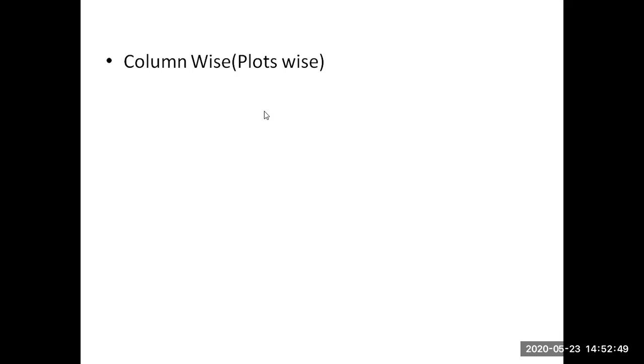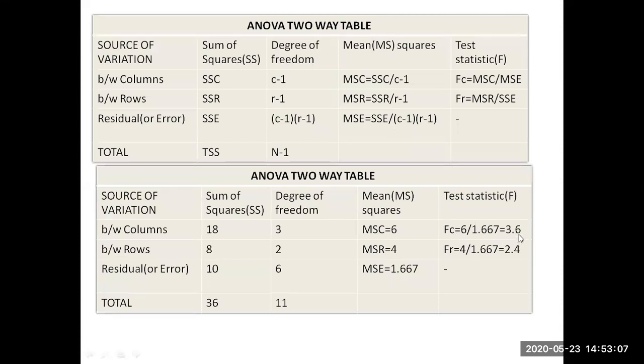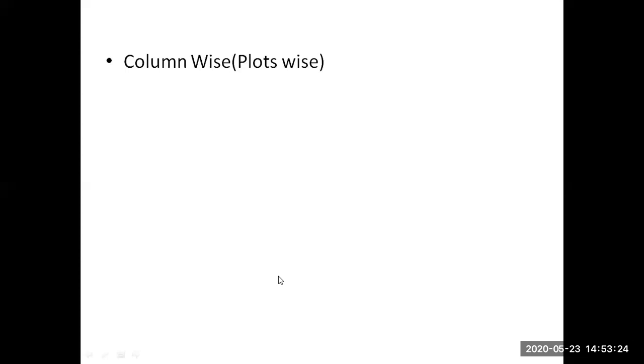Now we are going to discuss whether there is any significant difference in the plots. Tabulated F for 3, 6 degrees of freedom is 4.76. Why have we used 3, 6 degrees of freedom? In the problem, FC is 3.6, and the degree of freedom is numerator degree of freedom by denominator degree of freedom. The denominator, MSE, has 6 degrees of freedom, and the numerator has 3. Therefore, 3, 6 degrees of freedom. We are finding the tabulated value, which is 4.76, and the calculated F is 3.6.